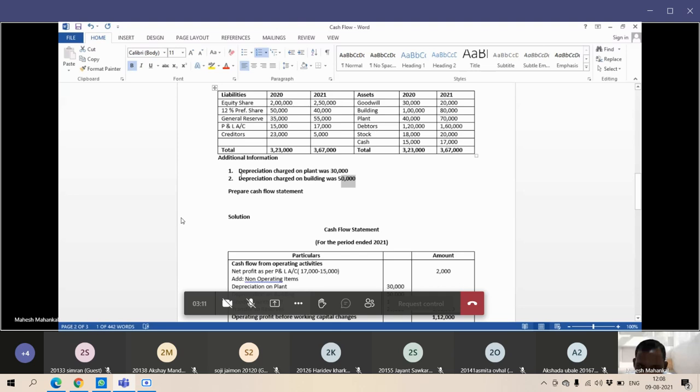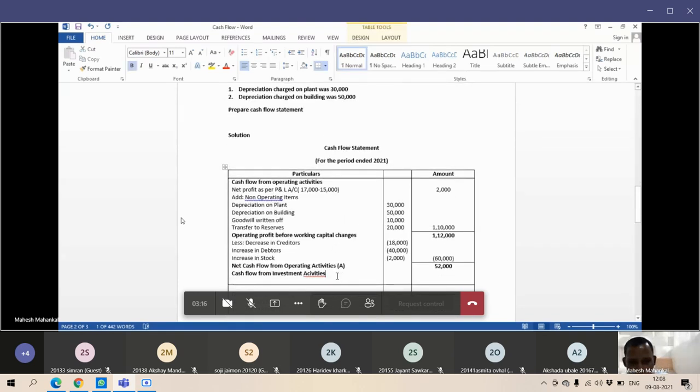Then from 50,000 rupees value, at the end of 2021 it goes to 80,000 rupees, means 30,000 rupees purchases we did. So purchases of building, that we are going to deduct. How much purchases we did, that we write in negative 30,000 rupees. How this 30,000 rupees comes, all of you aware? कैसे आ गया पता है ना अभी ये 30,000 rupees कैसे हमने निकाले?